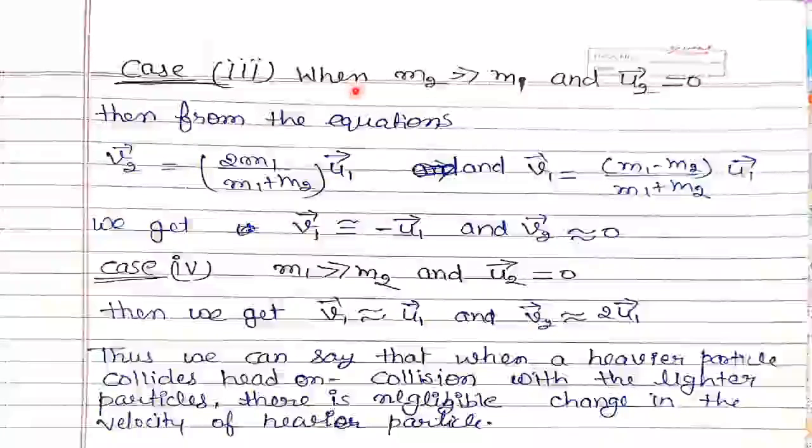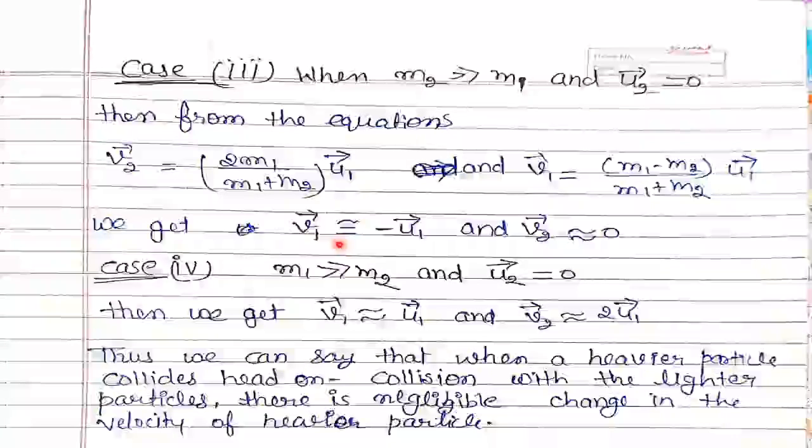Now, the case when m2 is very much greater than m1, means the second particle is heavier than the first particle, and also u2 equals 0, the second particle is at rest. Then from the equations of v2 and v1, we get v2 equals 2m1 upon (m1 plus m2) u1, and v1 equals (m1 minus m2) upon (m1 plus m2) u1.